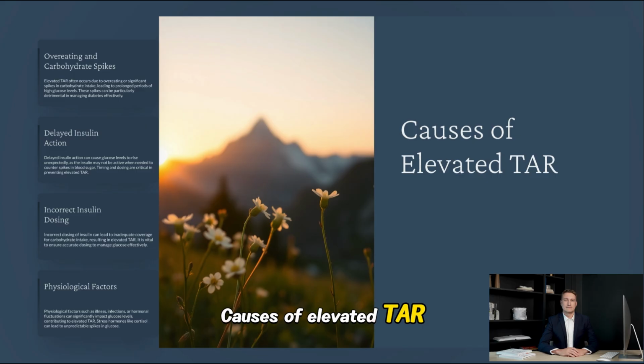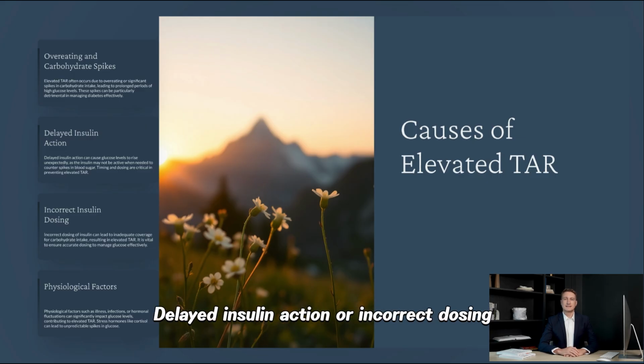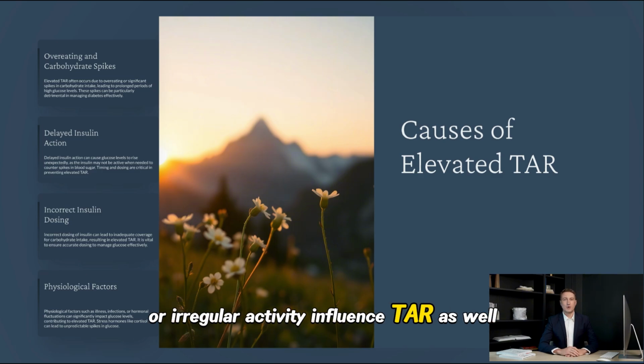Causes of elevated TAR include overeating or carbohydrate spikes. Delayed insulin action or incorrect dosing can contribute. Physiological factors such as illness, infection, or hormones like glucagon and cortisol can also raise glucose. Lifestyle factors like sleep deprivation or irregular activity influence TAR as well.